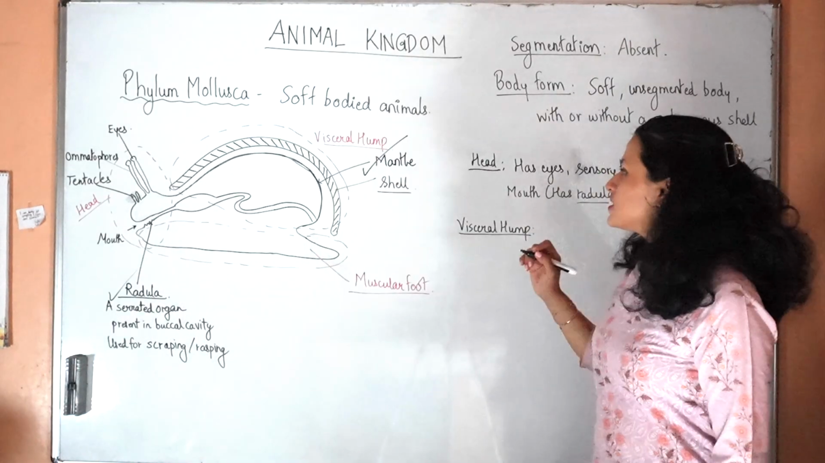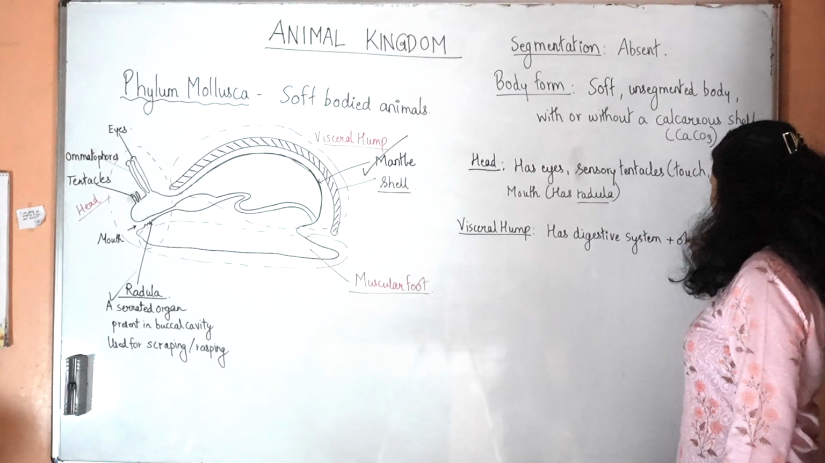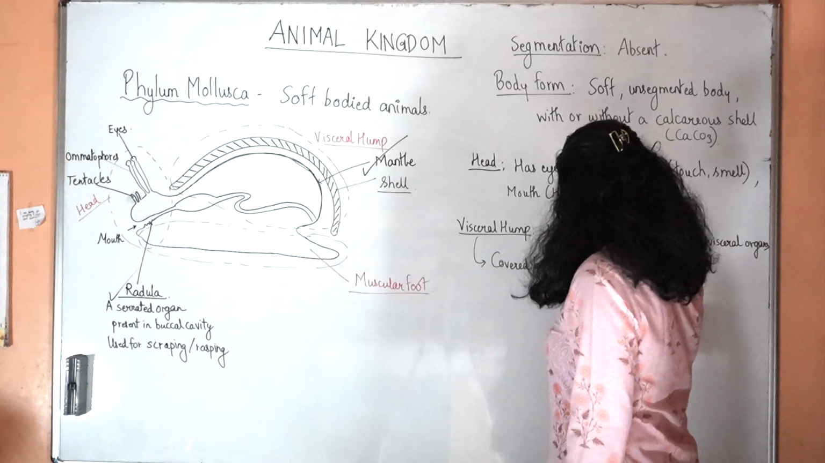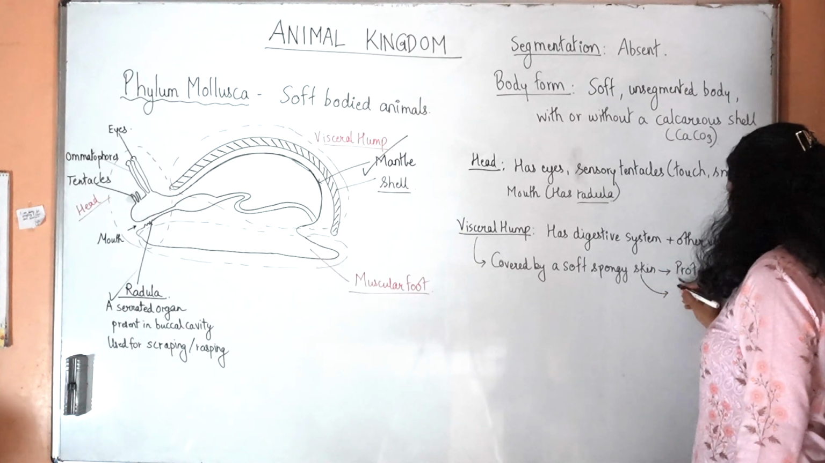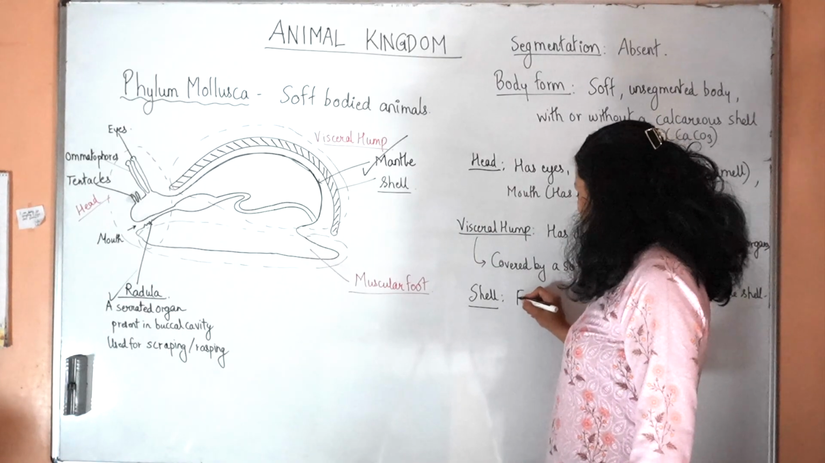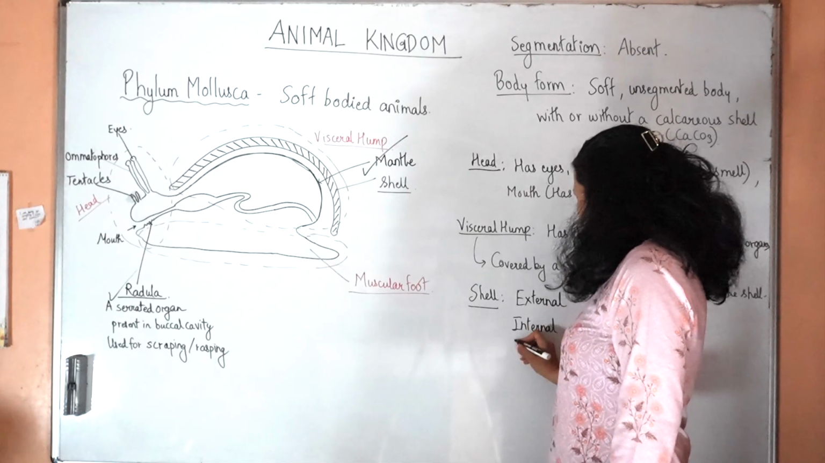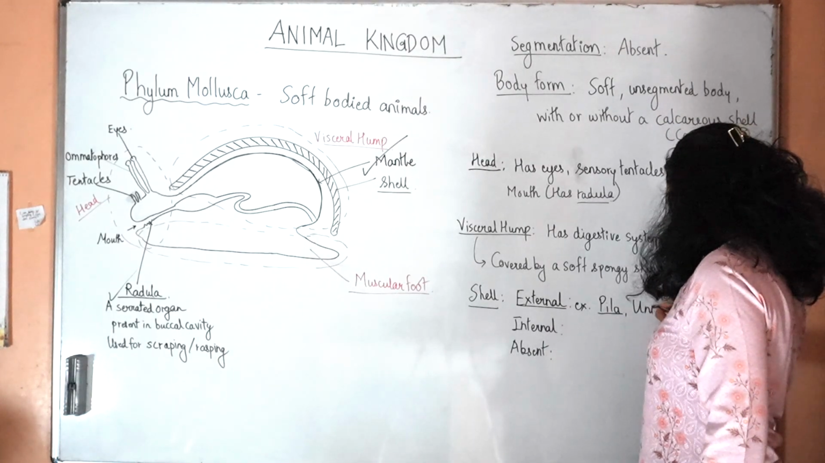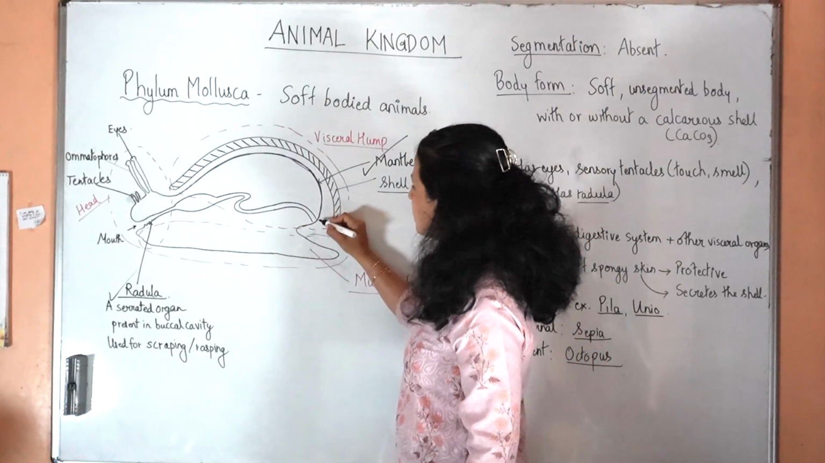Very important. So we say that the visceral hump has the digestive system plus other visceral organs. It is covered by a soft, spongy skin which is mainly protective, and it also secretes the shell. The shell, as you know, is calcareous in nature. The shell can be external; in some mollusks it is an internal shell, and in some mollusks the shell is absent. External shell, example, Pila, Unio. Internal shell, Sepia. Absent in octopus.